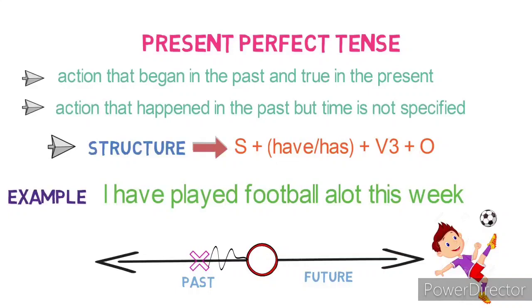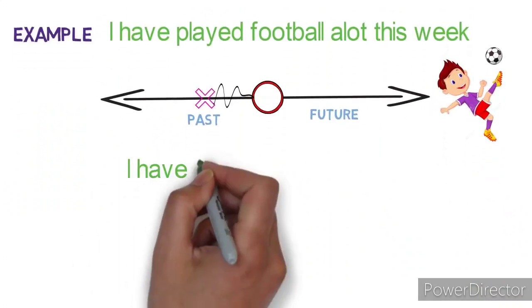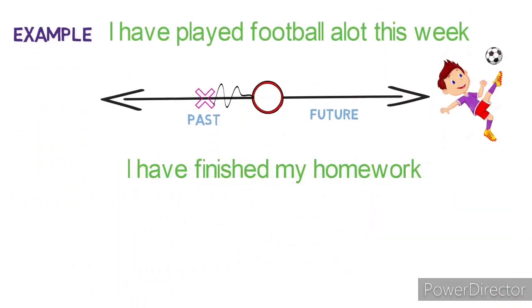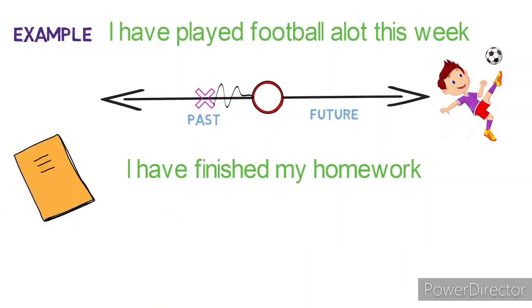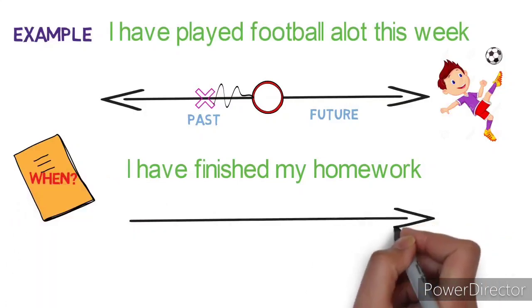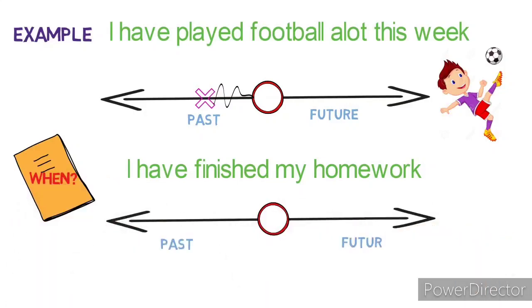Now let's see another example for a finished action without any time declared. Look at the example here. I have finished my homework. We get to know that the homework is done, but the time when the action happened is not specified. So in the timeline, it will look like this.